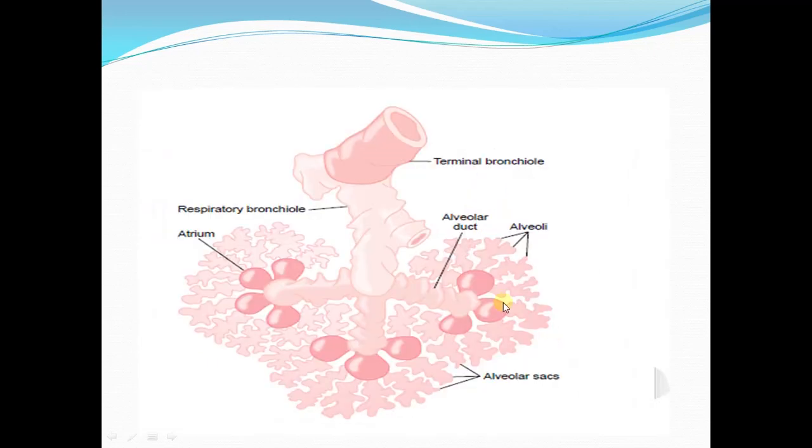This is it. So the terminal bronchiole, from which is arising the respiratory bronchiole, which is a part of the respiratory unit, and from the respiratory bronchiole what arises is the alveolar duct. Then this is the atrium. The singular is atrium and the plural is atria. Here it is labeled atrium, and the atrium then gives rise to alveoli or the alveolar sacs. So this is the structure of the respiratory unit.